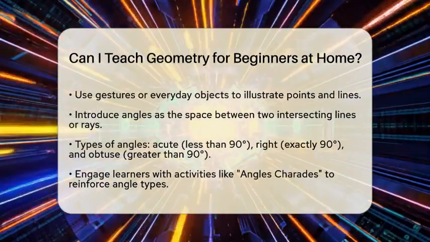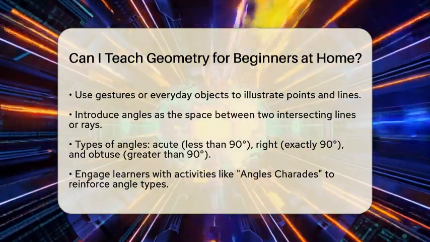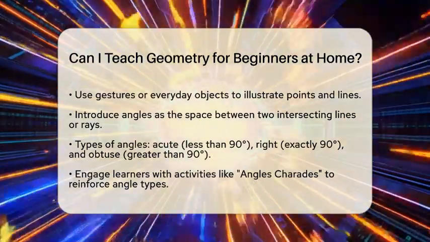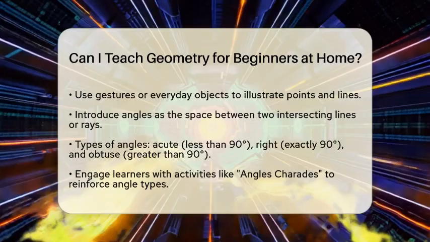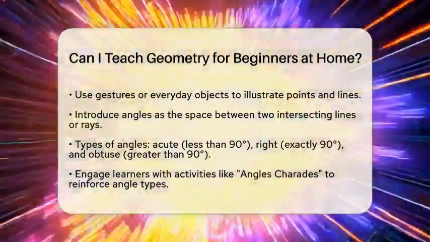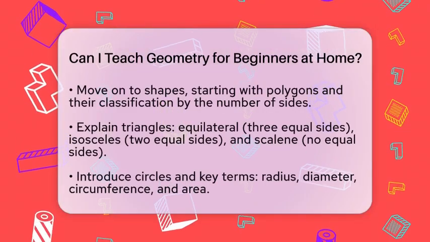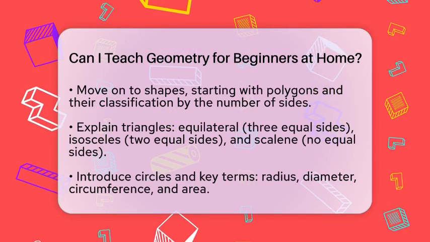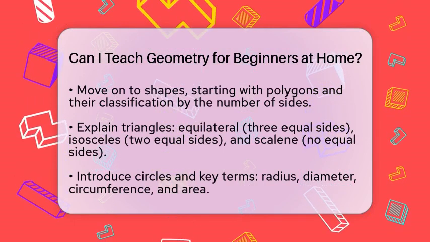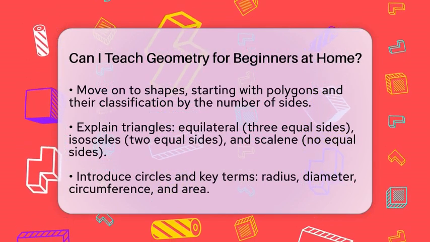Next, introduce shapes, starting with polygons. Explain that polygons are classified by the number of sides. For example, triangles can be categorized by side length. An equilateral triangle has 3 equal sides, an isosceles triangle has 2 equal sides, and a scalene triangle has no equal sides. You can use cut shapes or building blocks to let learners explore these classifications hands-on.